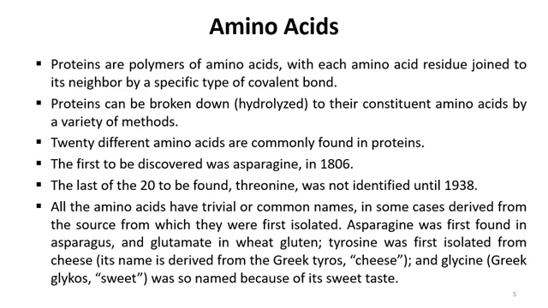Just like asparagine was first found in asparagus, and so it was named asparagine, and glutamate was found in wheat gluten, so they are named after their source. Similarly, tyrosine was first isolated from cheese, so its name is derived from the Greek word tyros, meaning cheese. And we know about glycine. Glycine is derived from the Greek word glykos, which means sweet. So these are named because of their sweet taste.